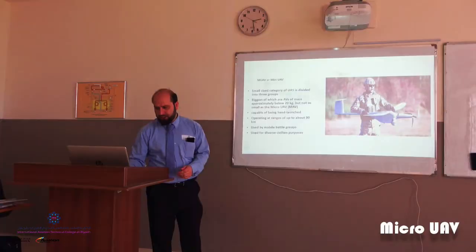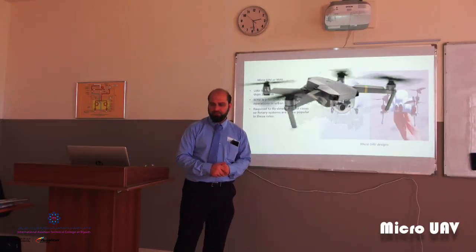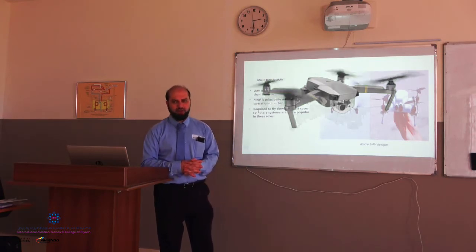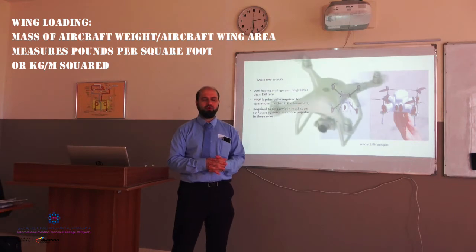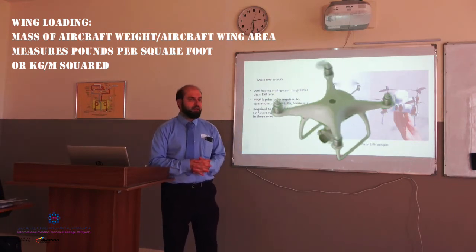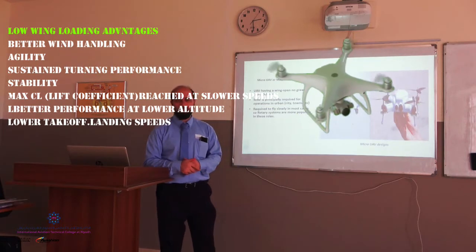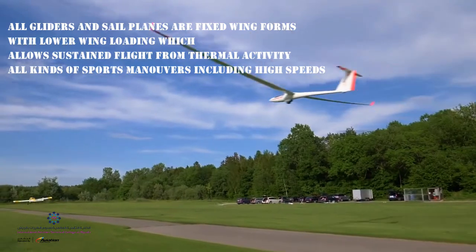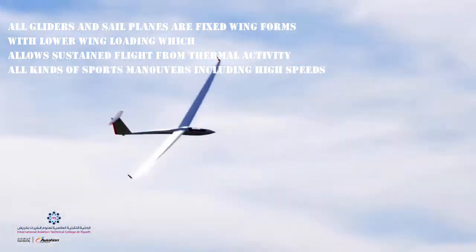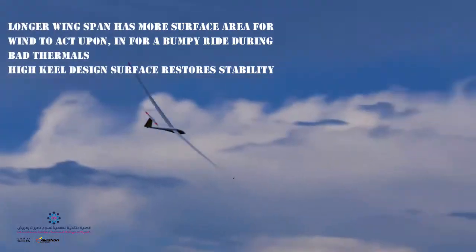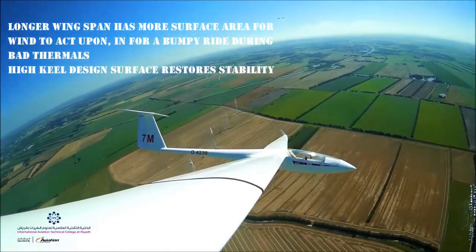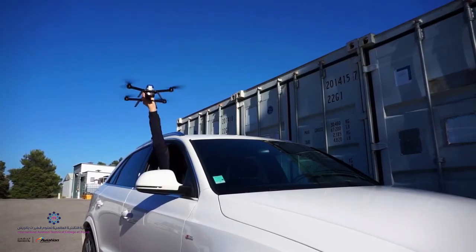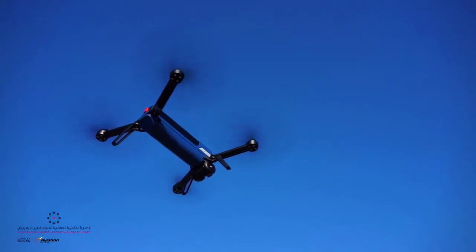And then the next one is the micro UAV, which has a wingspan no greater than 150 millimeters, and they have a low aspect ratio, low wing loading, and the low wing loading is a problem for fixed wings because the wind can basically make it fall down, or come down from the sky. So that's why they normally use a rotary system, which is more vastly used because of this reason.